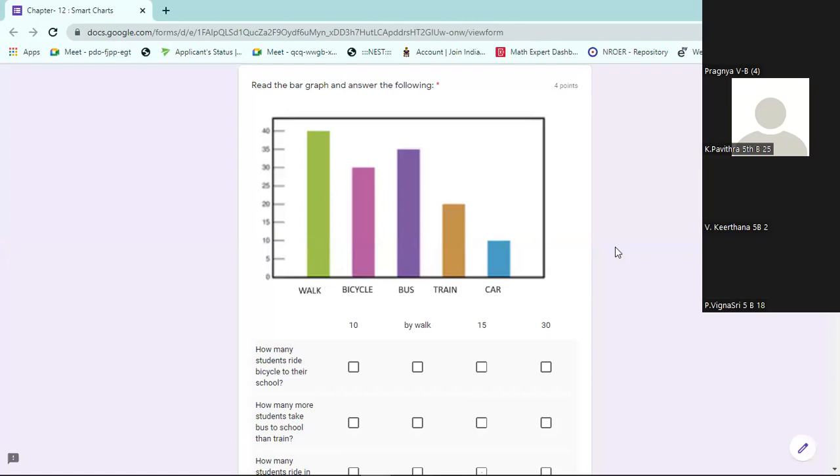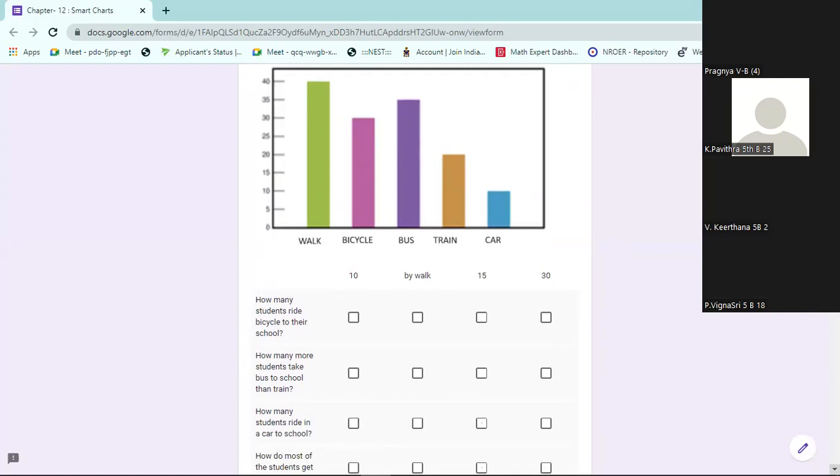Walking, bicycle, bus, train, car. These are the mediums of transport, how the students are coming to school. How many come by walk, how many come by cycle, how many by bus, how many by train, and how many by car. This list is given here. Based on the list, you have to answer.